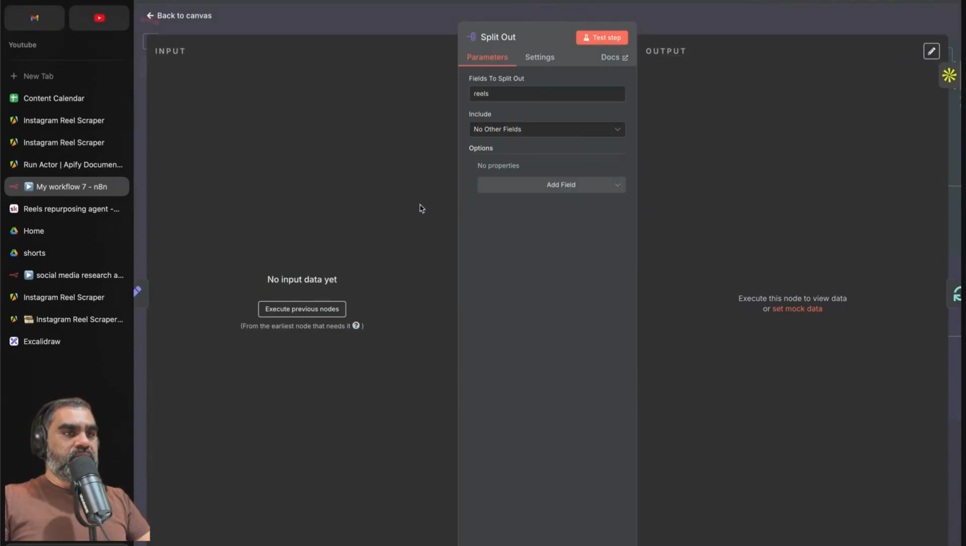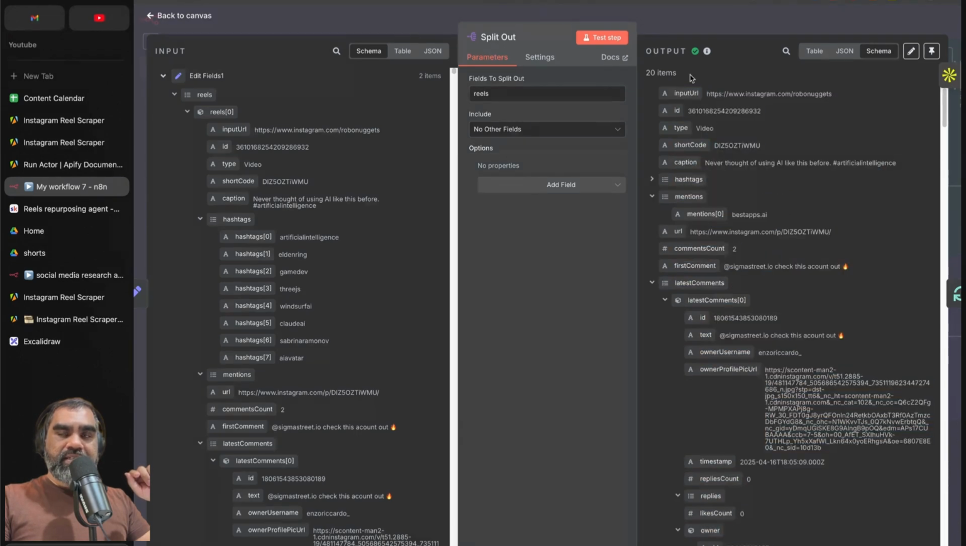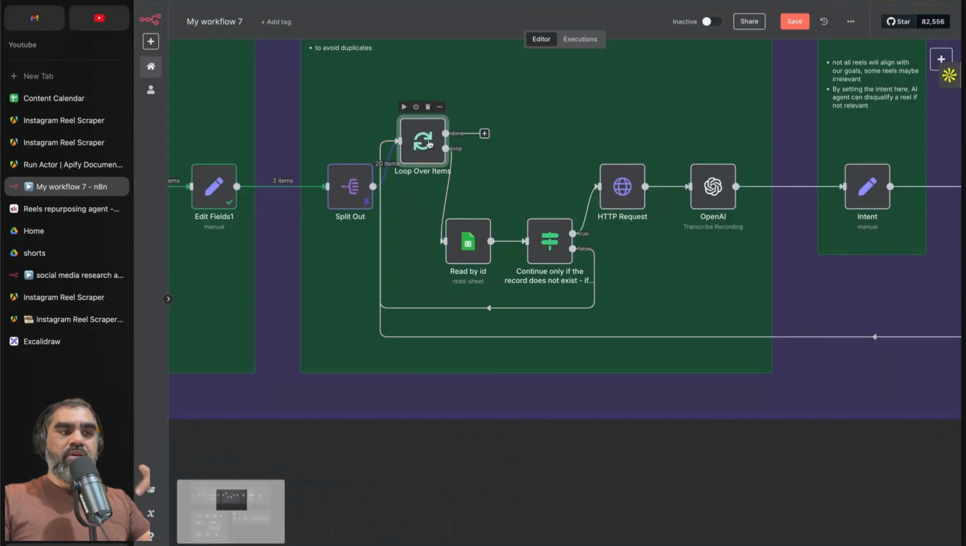For readability purposes, we have a split out node. We are using that variable name to split the one big JSON into multiple reels. We have 20 items, 10 per Instagram handle. We have 2 big JSONs, 1 per Instagram user. Now we can loop over that.